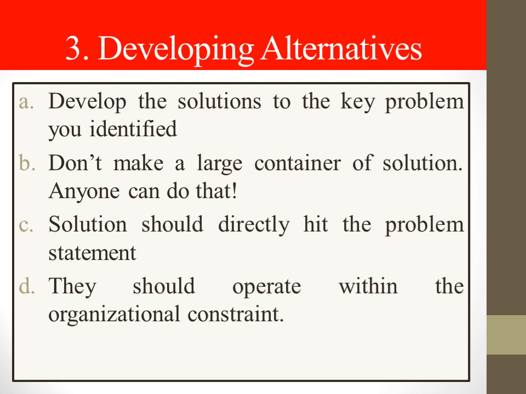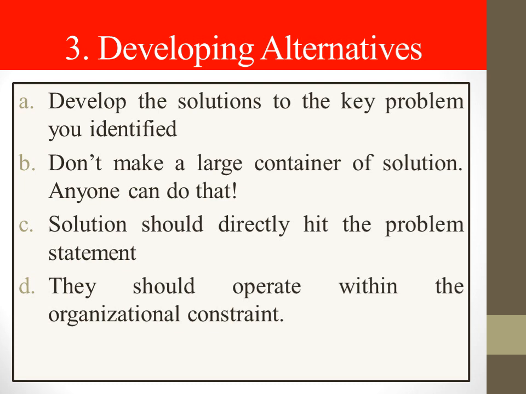Another important thing to consider is that your alternative should directly hit the priority problems that are facing the company. So in that sense, you should have the ability in your own mind as well as from your recommendation perspective to separate the most influential solutions, or you can also say alternatives, from the laundry of solutions.